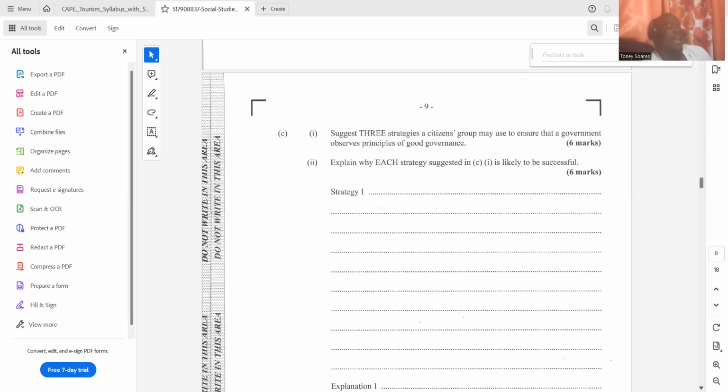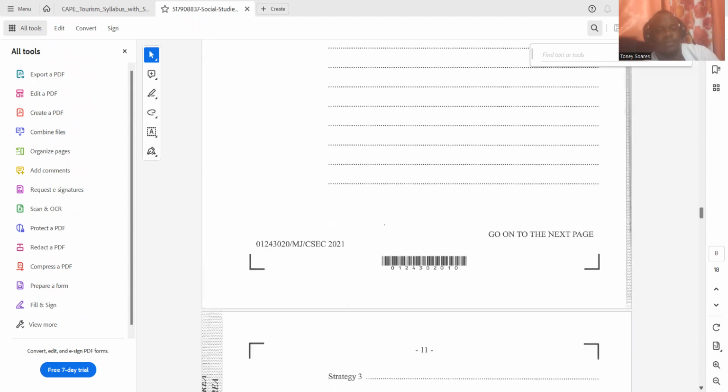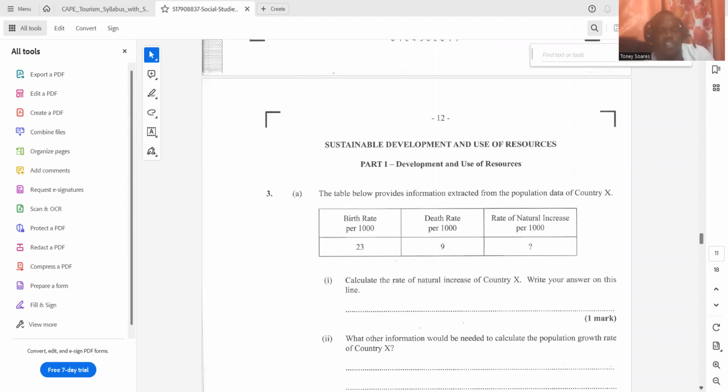The government is either going to pull up its socks to ensure that they retain power, or the government might risk losing an election if the group is very influential and becomes successful in highlighting certain matters. All right. That would have been 3 solid suggestions.